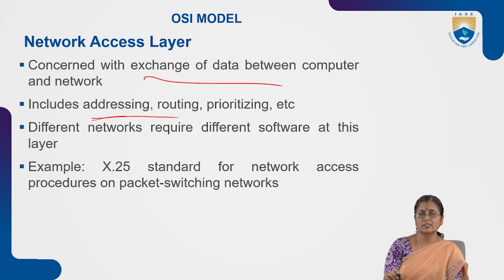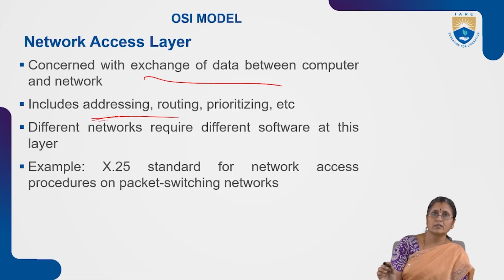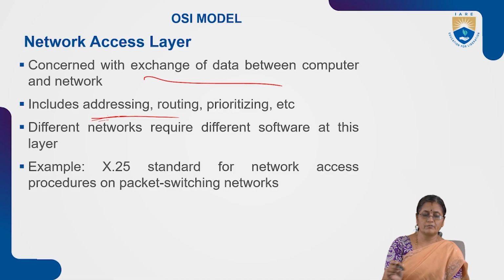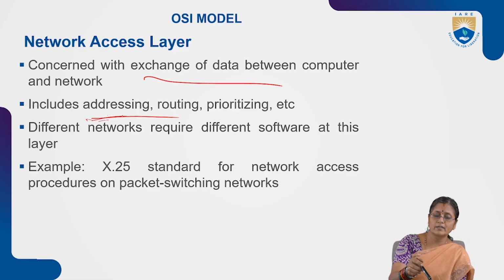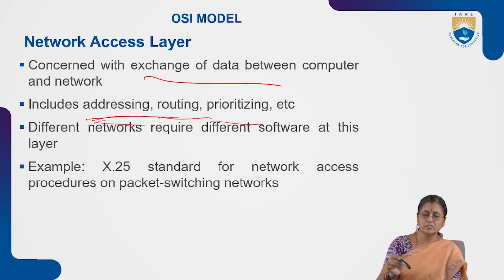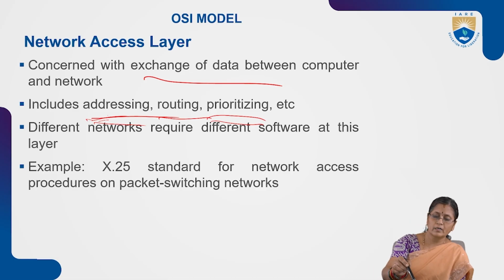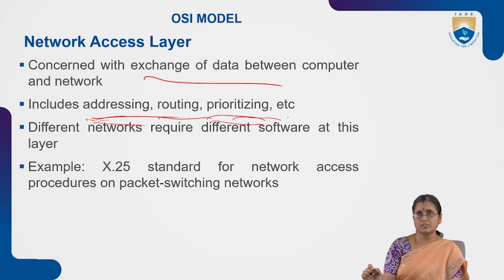So it gives the address: we have physical addressing and we have internet protocol addressing. All this is done in the network access layer, and the routing of the packets will take place, and prioritizing. That means which packet has to be given priority, which is important to send, and which has to be sent in sequence. All these things are done by using the network access layer.